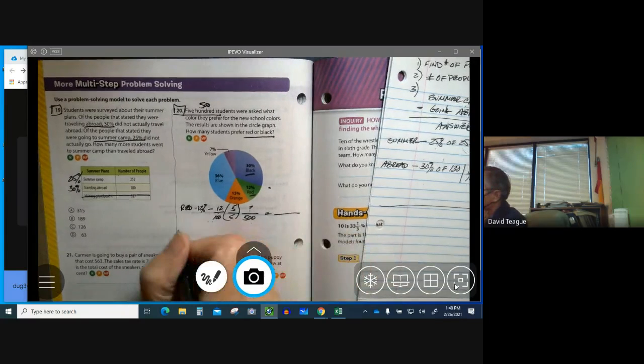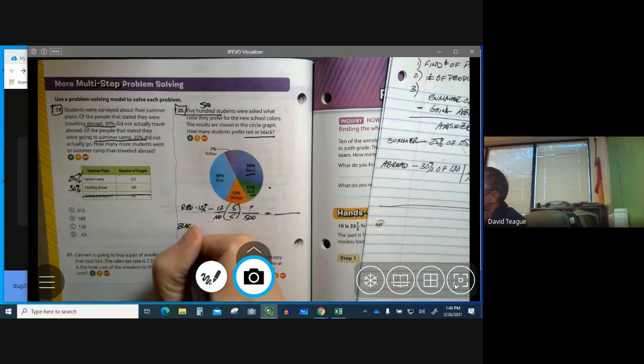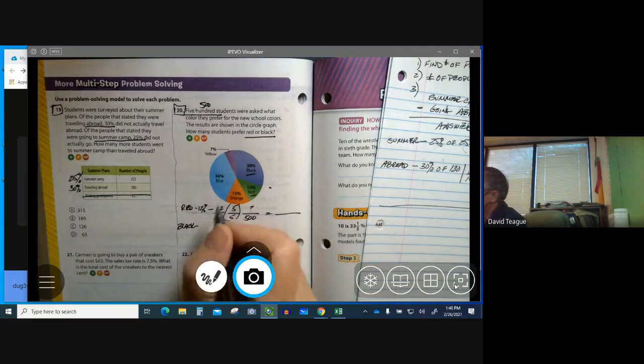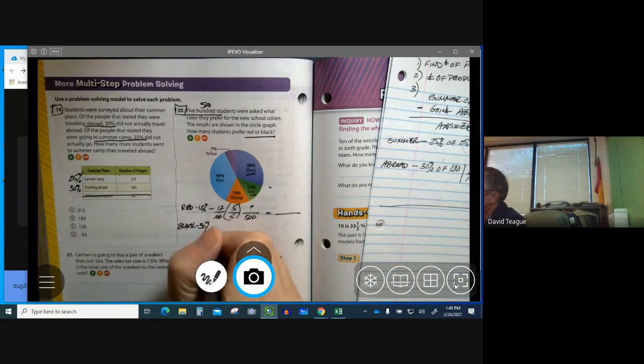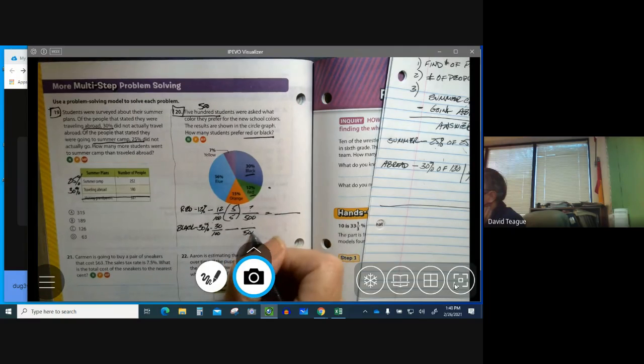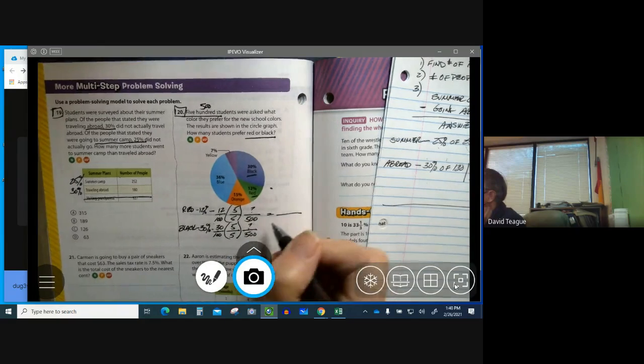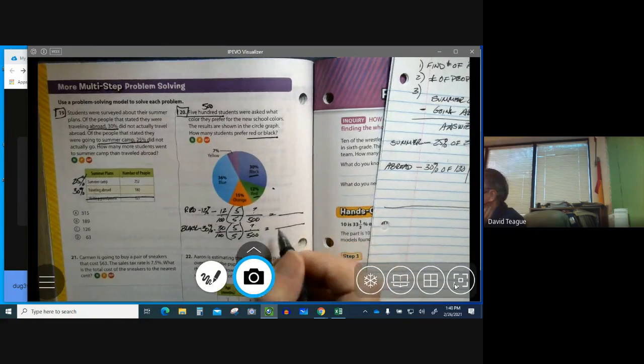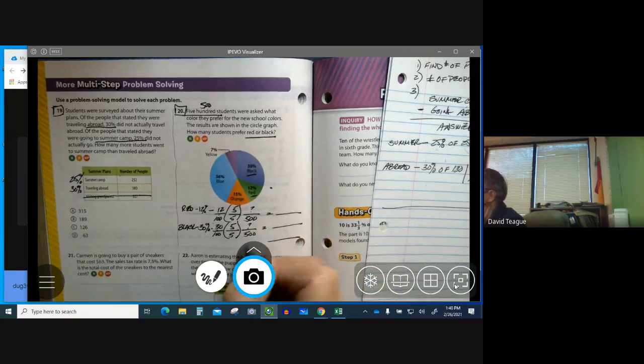Okay? Then you're going to have black. And black is 30%, right? So we're going to rewrite this as 30 over 100, because that's what this is, right? But we want to find out what 30% of 500 is. So my scale factor is 1 to 500. That's 5 again. Whenever I do the denominator, I have to do the numerator. So 30 times 5 gives me this number. And then I'm going to add those two together, and this is my answer.